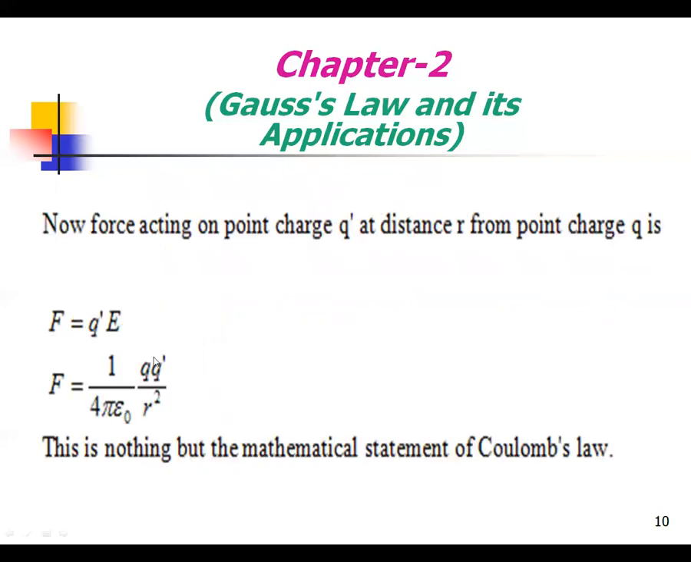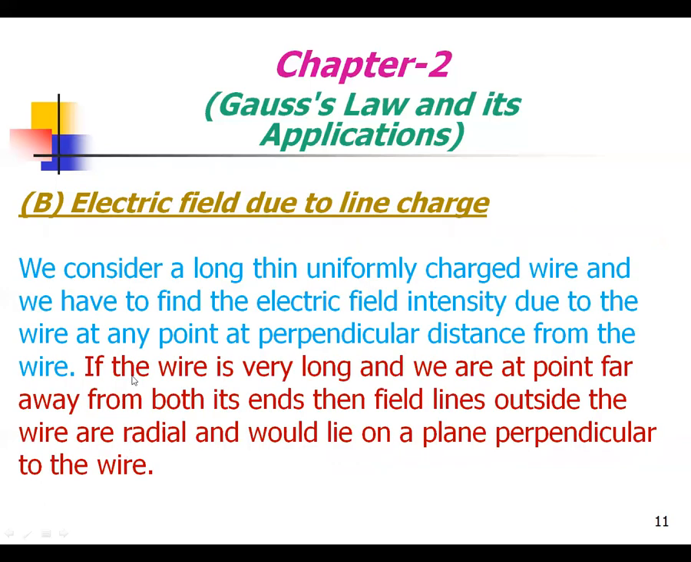This is a similar equation to Newton's third law. So F is equal to q dash times E, F is the force equal to 1 by 4 pi epsilon naught Q q dash by r square. This is nothing but the mathematical statement of Coulomb's law.